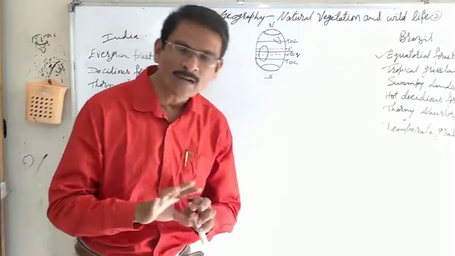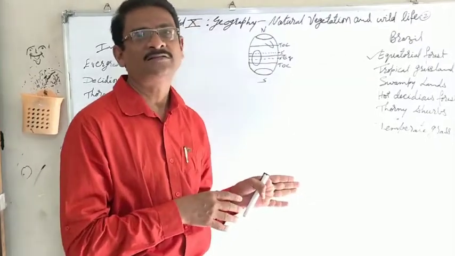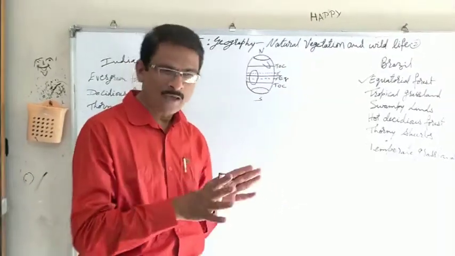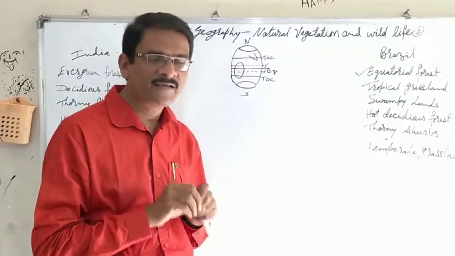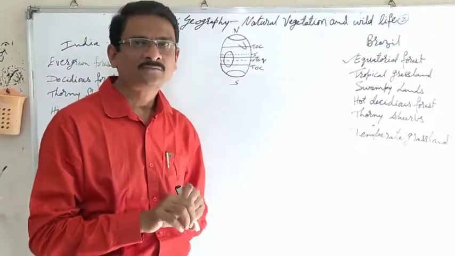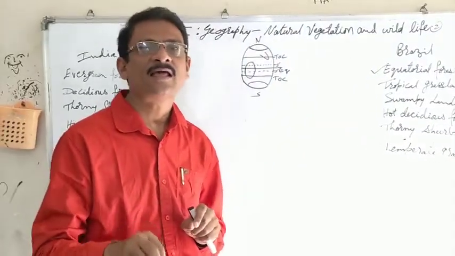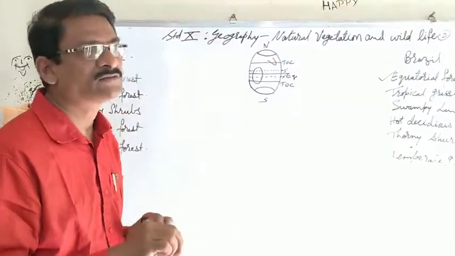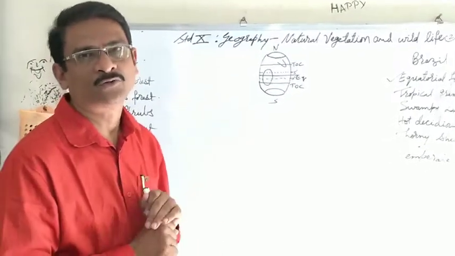Actually there is no human habitation, but there are certain tribal peoples who have had their habitats since ages. Excluding them, it is an area with abundant aquatic life as well as animals and birds, that is the jungles of Amazon.